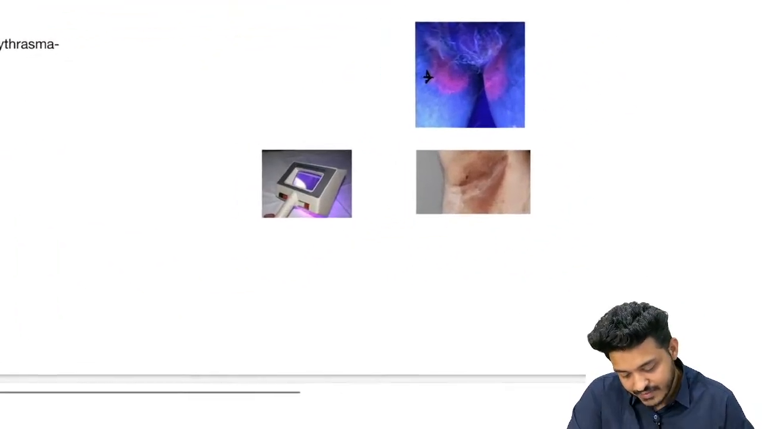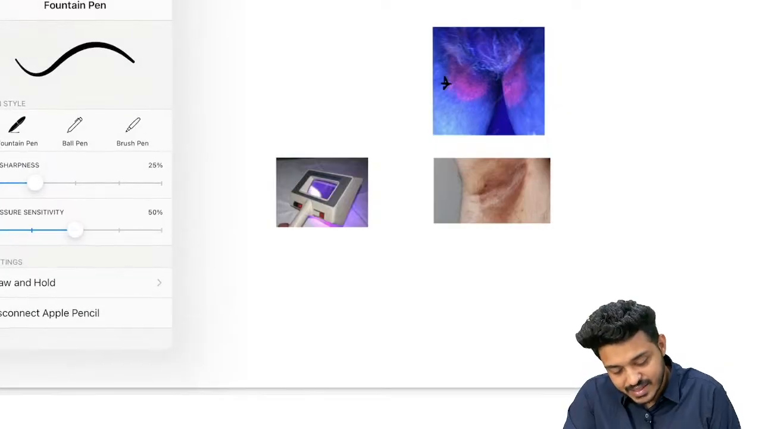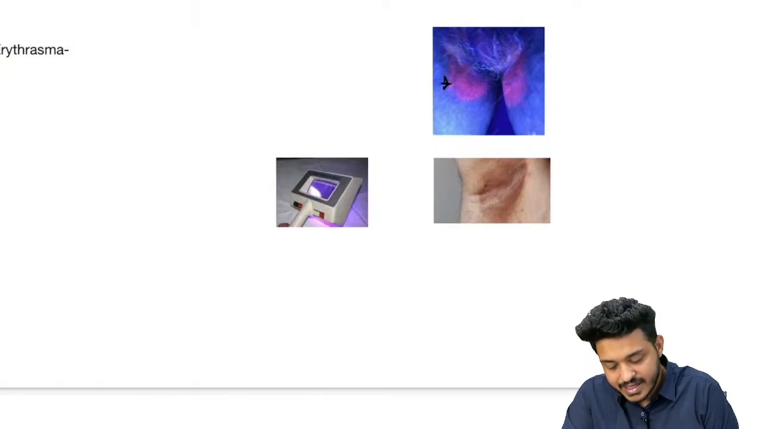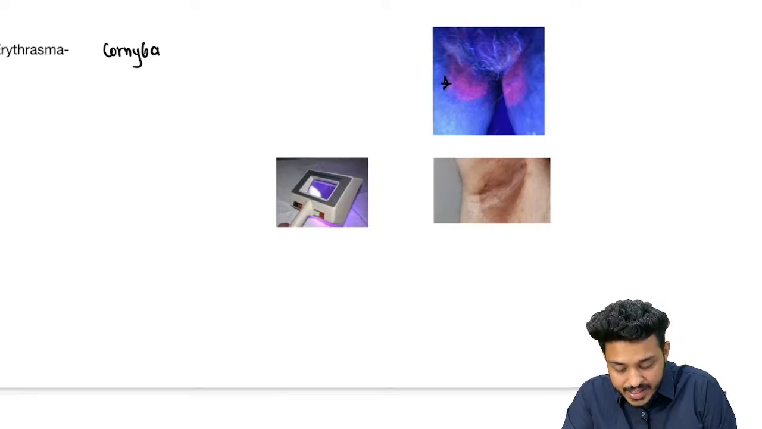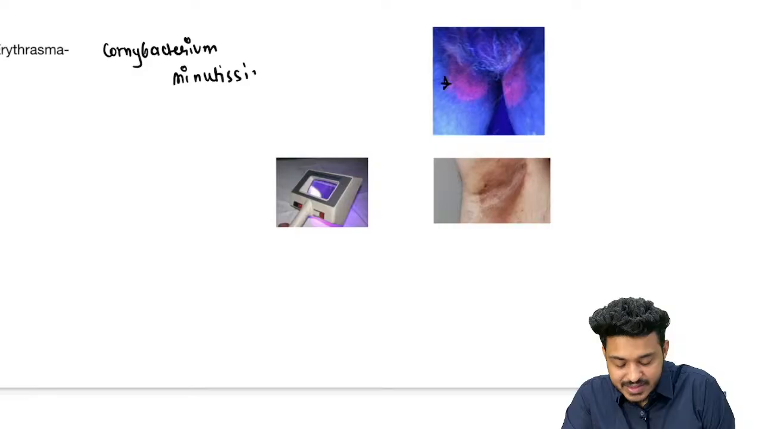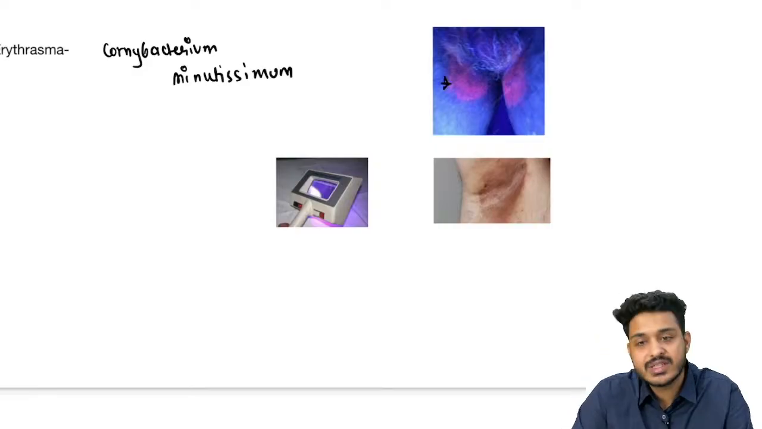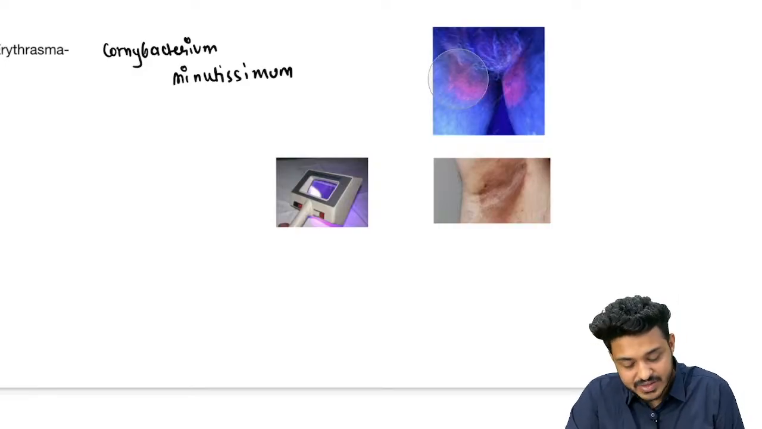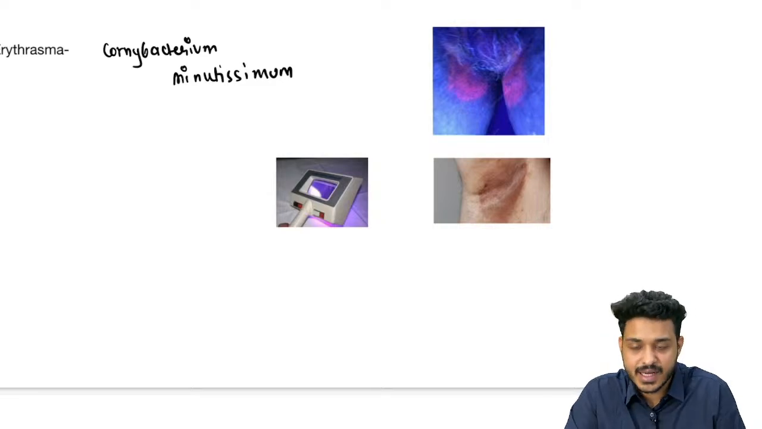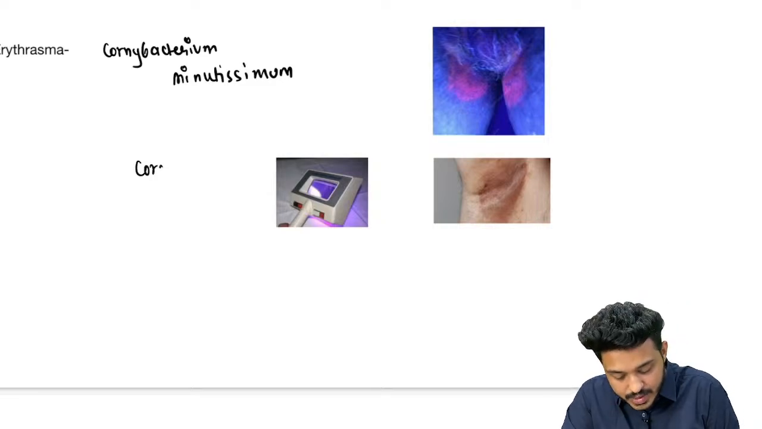Another thing we have is erythrasma. What is this erythrasma? Erythrasma is due to which organism? It is due to a bacteria. The name of the bacteria is Corynebacterium minutissimum, right? This is the bacteria which is going to cause this erythrasma, right? And it is going to give you coral red fluorescence.